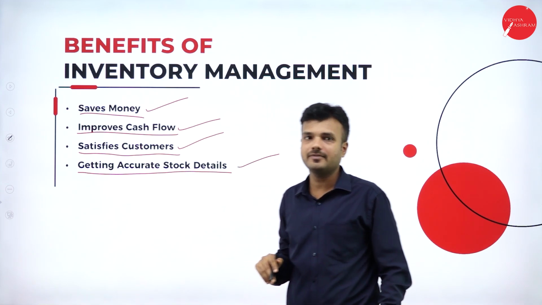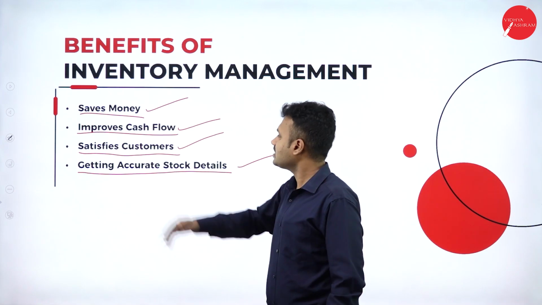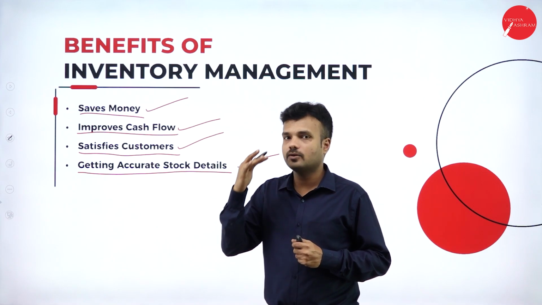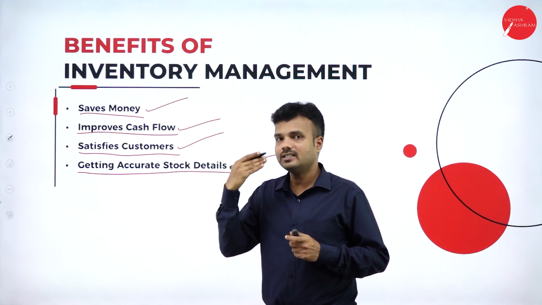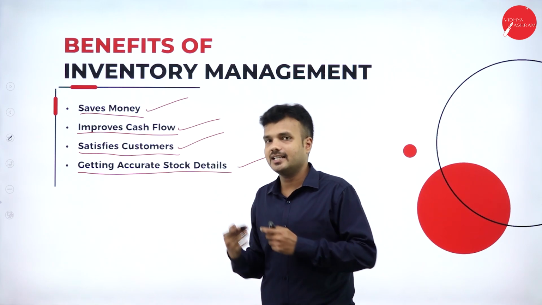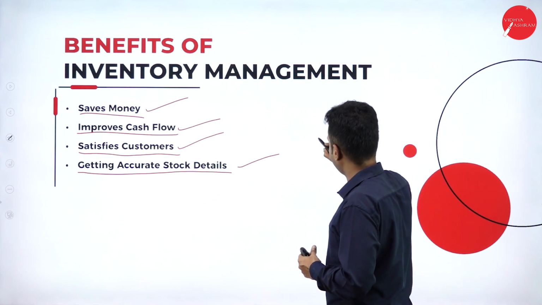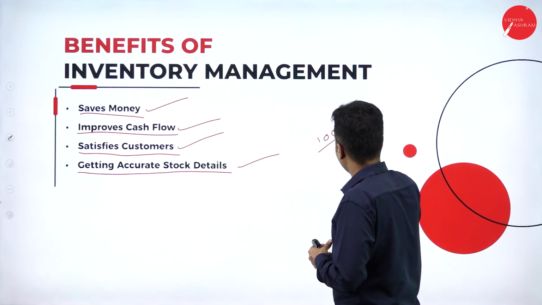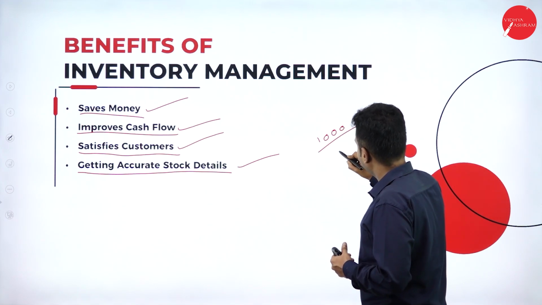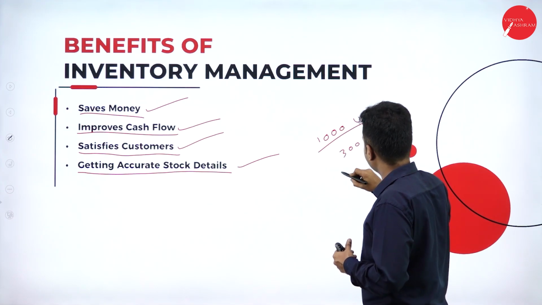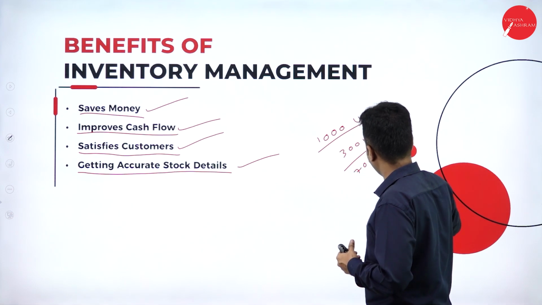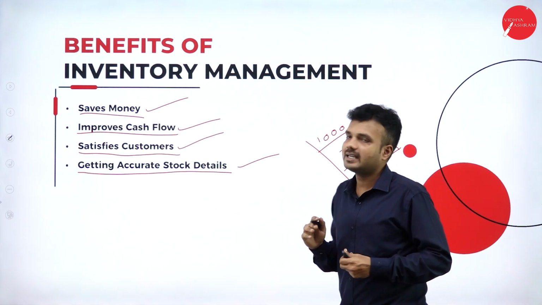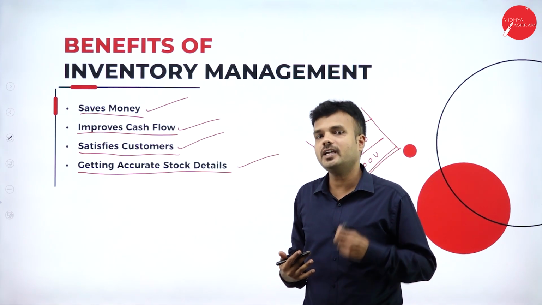As I said in the previous session, it is going to collect the data regarding the product that is in stock. It is going to give the information about the purchase of the product and also the sales of the product. Say for example, we had purchased 1,000 units of a product in a retail shop. After 1 month, 300 units of the product had sold. There is a stock of 700 units of the product.